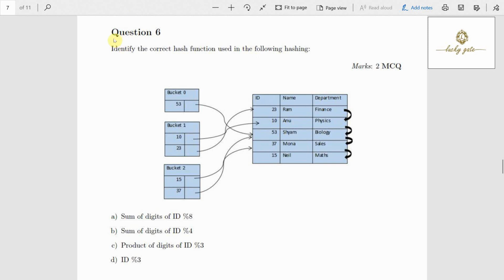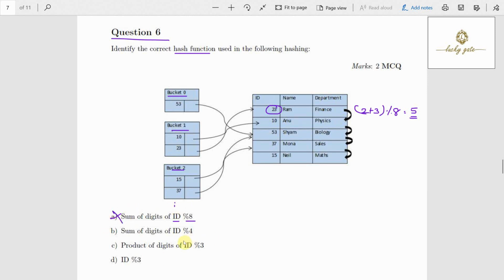Question number 6. Identify the correct hash function used in the following hashing. Now what is a hash function? We need to find it. These are the hash buckets. We call them bucket 0, 1, 2 and so on. These are the data records given. Here we need to find what the correct hash function is. The first one is sum of digits of ID modulus 8. Now observe this. What is the sum of digits? 2 plus 3, which is 5. 5 modulus 8 equals 5. So this 23 should go into the fifth bucket. But observe, friends, we don't have a fifth bucket. So option A is incorrect.